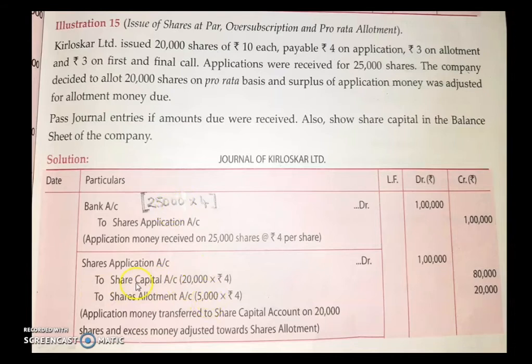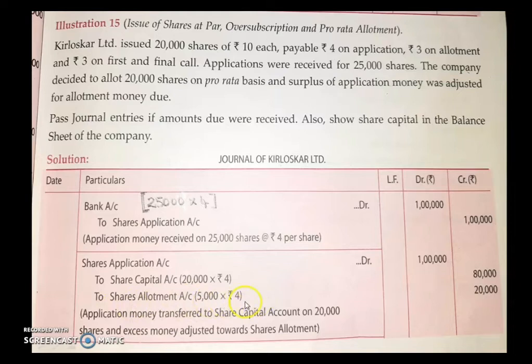That will be, as per the question, they are telling that the surplus of application money, whatever surplus you have received, that is 5,000 excess you have received, was adjusted for the allotment money due. You have to adjust that money to the next installment. What is your next installment after application? The next installment is share allotment account. So that money will be adjusted to share allotment account.